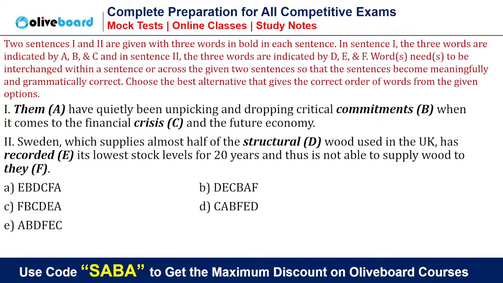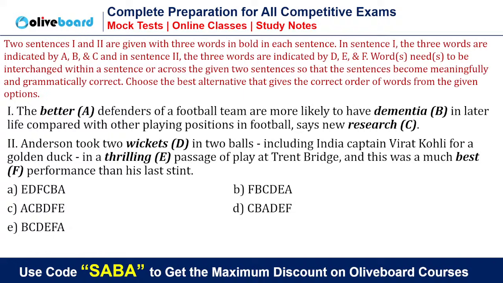See, if this question is taking you more than 10 seconds, it is useless. Simply, they have quietly, or they have quietly, you know that you need a plural subject here, so they have quietly been unpicking and dropping critical. So it means we will start with F. There is only one option, we will mark that answer and we will proceed. Yes or no? Rest everything is the same, B, C, D, E, only F and A need to be replaced. Next.